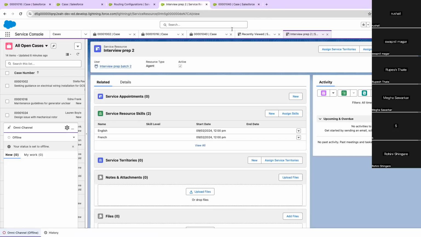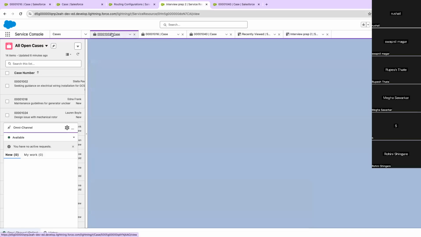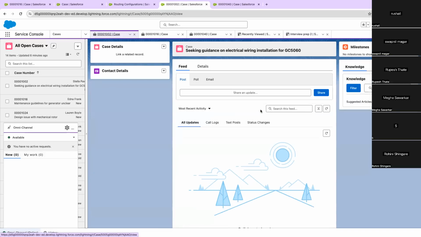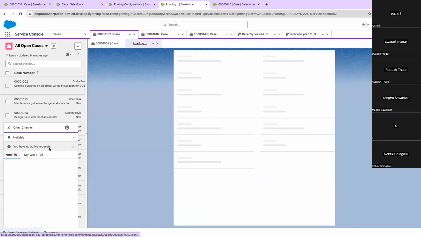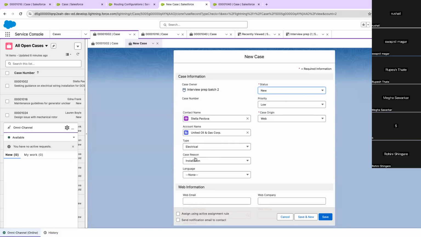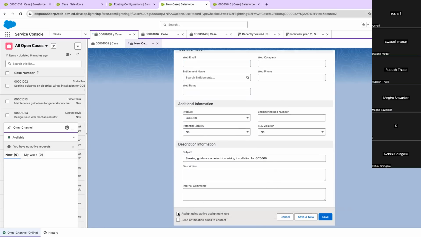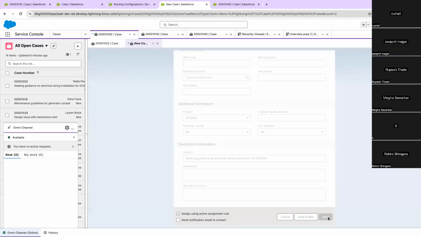Now let us use the high priority queue and mark myself available. Let us create a high priority case with the French language and see if it works. It may very well not work because I'm doing this after a long time. Let's create a high priority case, select the language as French, use active assignment rules, and save this.